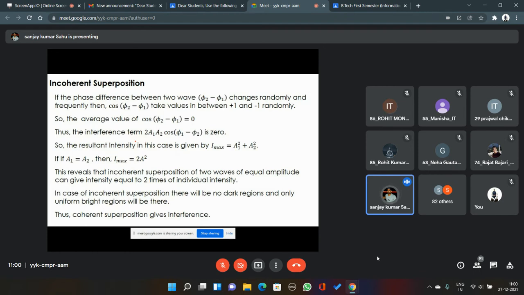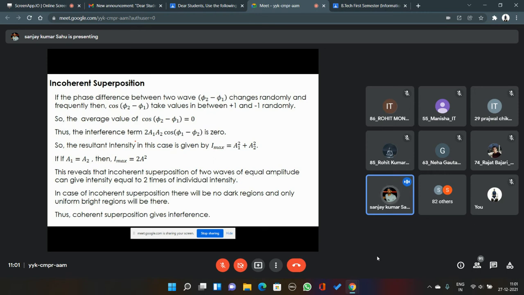Cos of phi 2 minus phi 1 can take any value between plus 1 and minus 1. This will happen when the frequencies are different, or the waves are traveling in completely different directions, or the wavelengths or frequencies are not the same. Then the phase difference will change randomly.